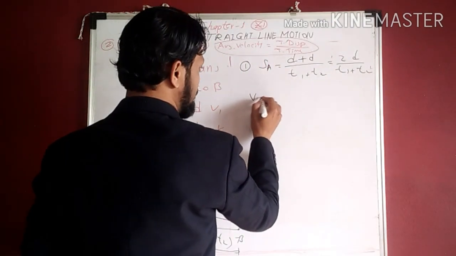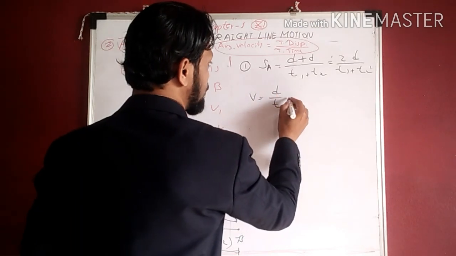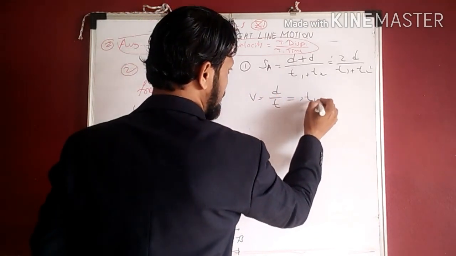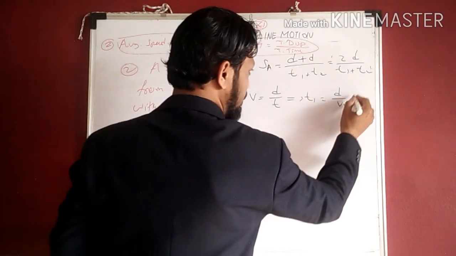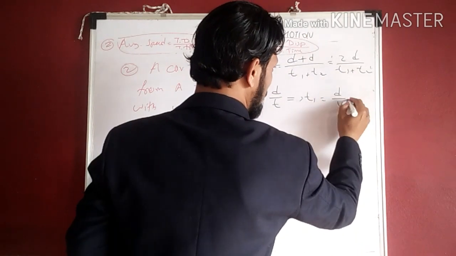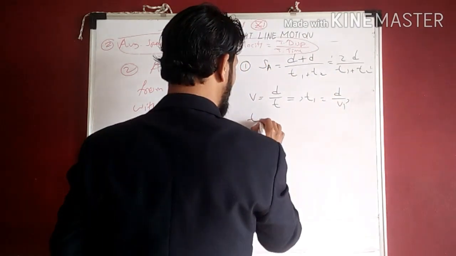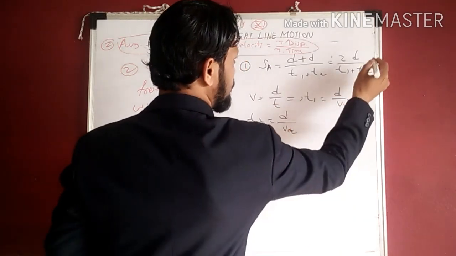We know that speed is equal to distance upon time. So t is equal to distance upon speed, which implies that t1 is equal to d upon v1. Similarly, t2 is equal to d upon v2. Put this value in equation number 1.